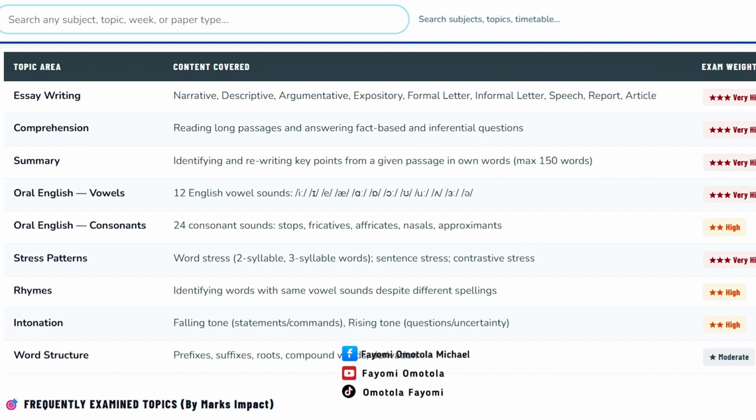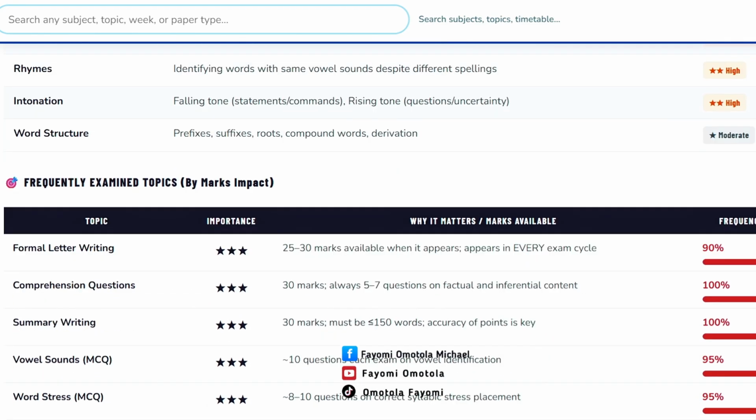What you just need to do is to practice, so that when you come into the exam, you'll be able to master, work and give your best. Exam is meant to show your best to the world. I mean, to the examiner. You see the other parts that also feature: the stress pattern, the rhyme, the intonation, word structure. If you have a lesson teacher, you can ask them to tutor you in this line, or your school teacher. Your school teacher too can be approached when they are free. If you frequently meet them, they will be able to guide you.